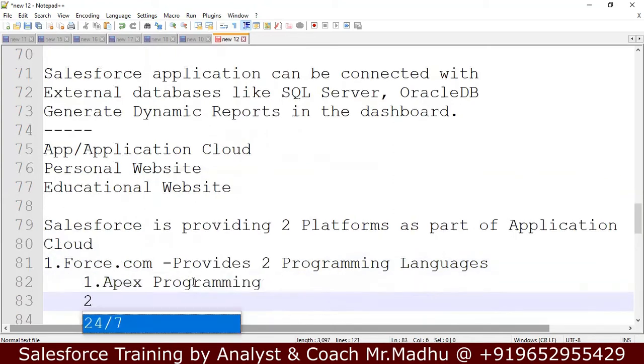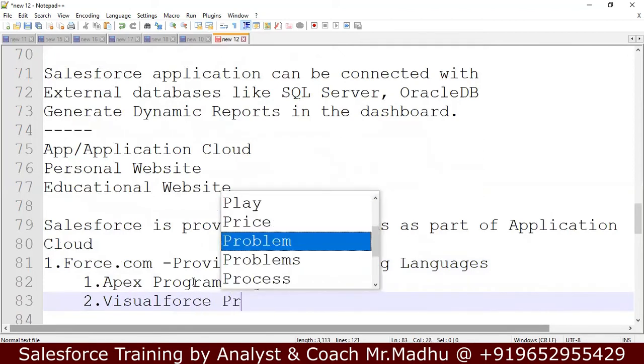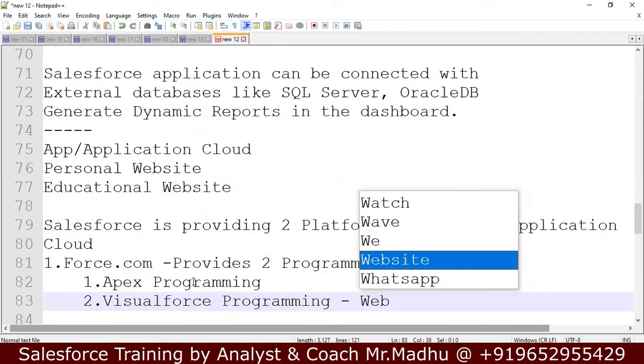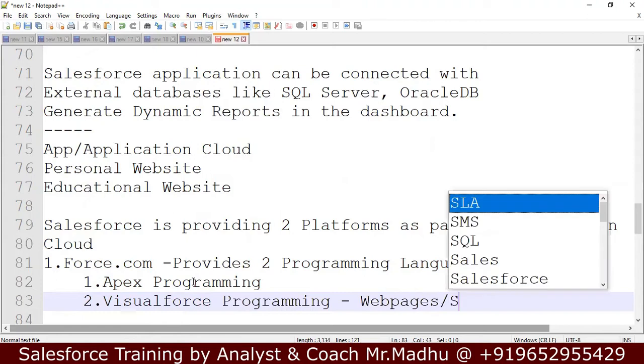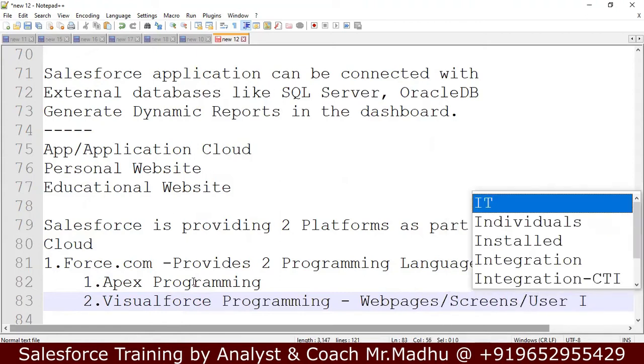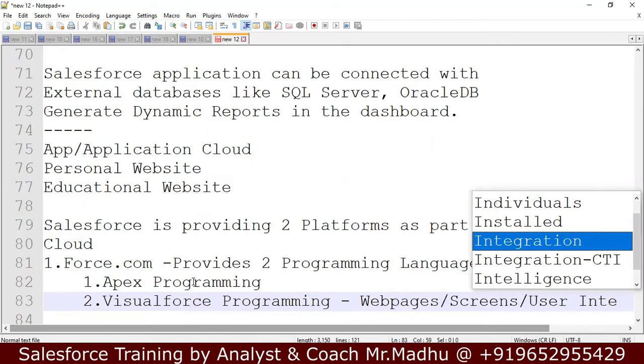Second is Visualforce programming. Visualforce programming is to develop web pages or front-end screens, or we can call them user interfaces, that is to enter input.